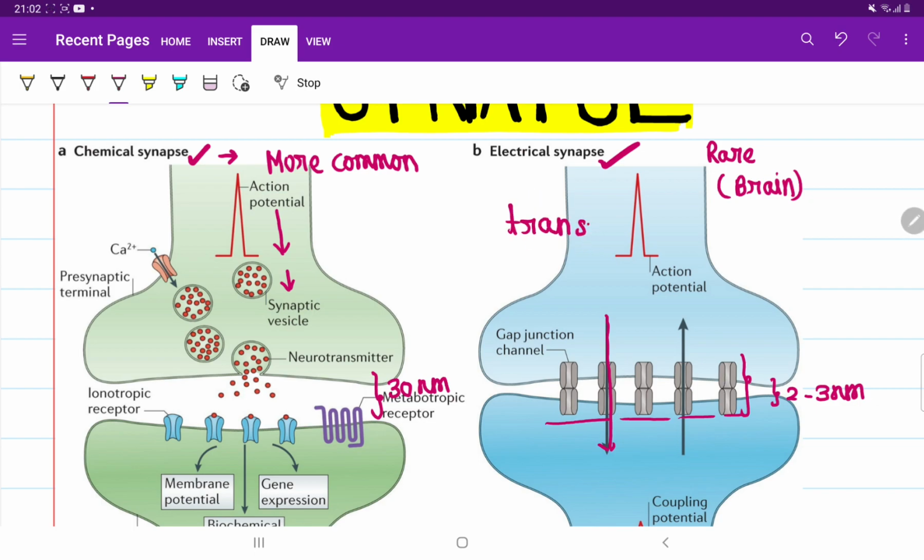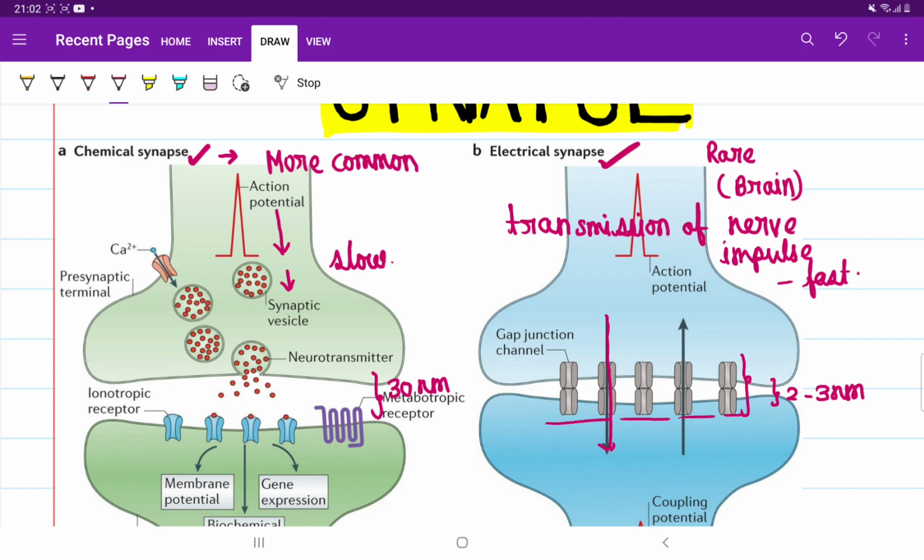I am writing here, transmission of nerve impulse is fast. And here in the chemical synapse, transmission of nerve impulse is comparatively slow. Comparatively slow does not mean it takes 1000 years to go from one neuron to another. No, it is only comparatively slow.